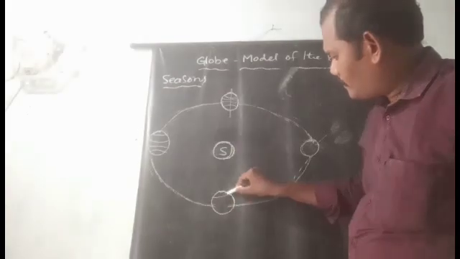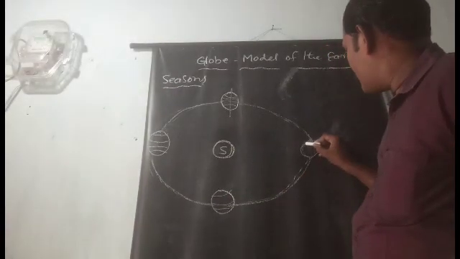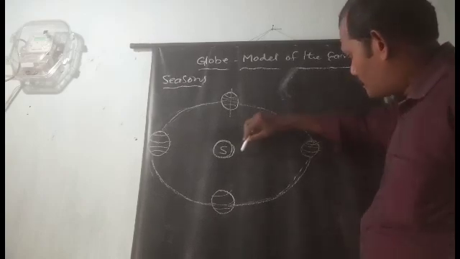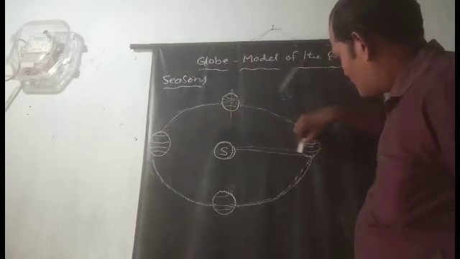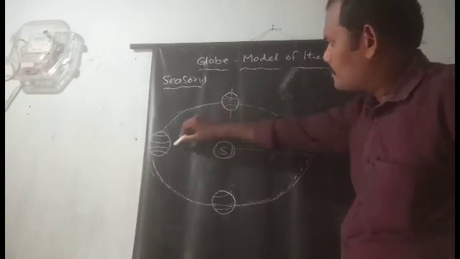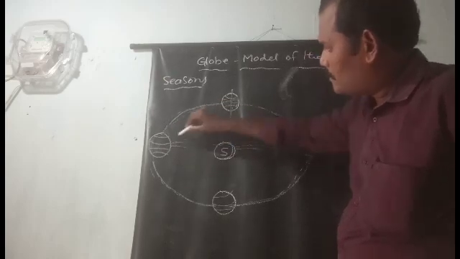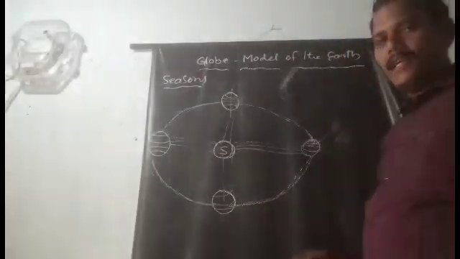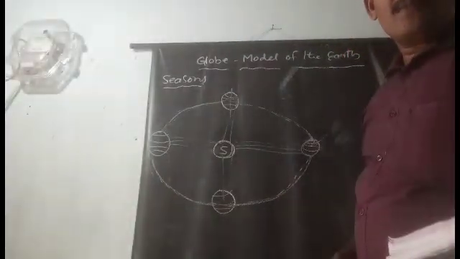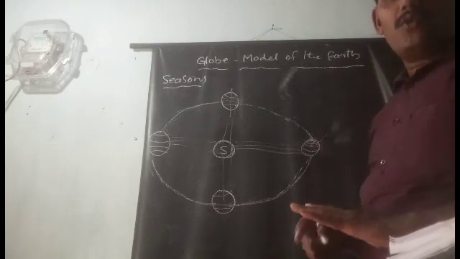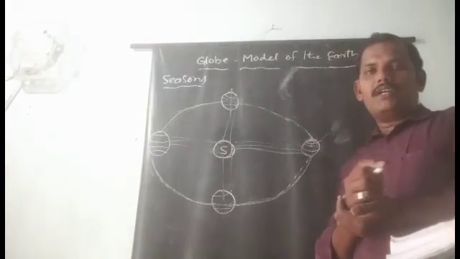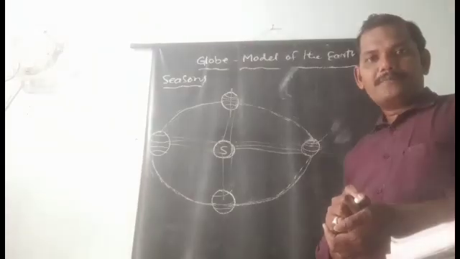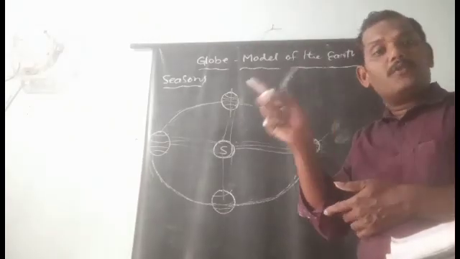This is the picture. Yes? Here you see, what is the line? On 21st June, the northern hemisphere is tilted towards the sun. How is it, on 21st June, the northern hemisphere is tilted towards the sun?